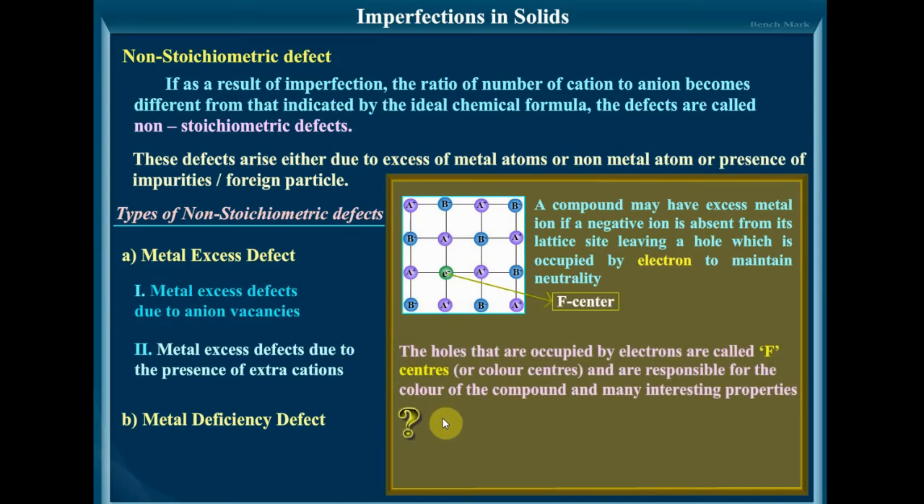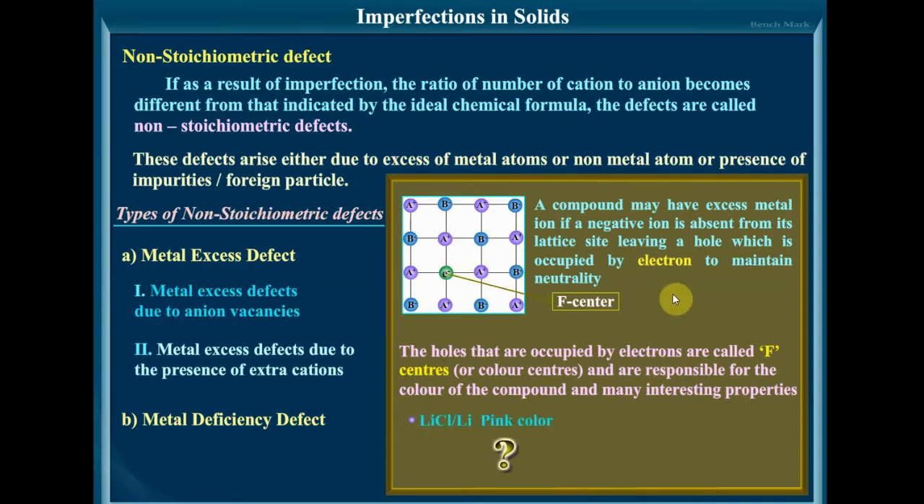The holes that are occupied by electrons are called F centers. F center is derived from the German word Farbenzentrum, which means the color center, and F centers are responsible for the color of the compounds and many interesting properties. So it is because of the presence of these electrons that the crystal shows a definite color.